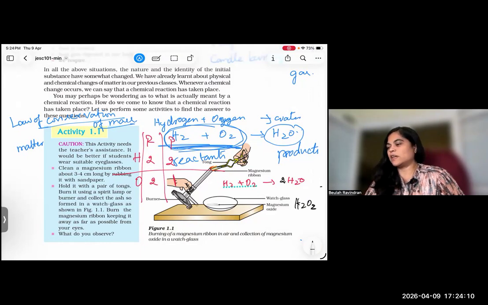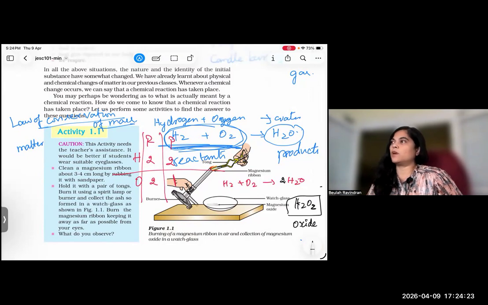That would be hydrogen peroxide, H2O2. It is not water; it is an oxide. H2O is the water molecule. So in order to balance, we should not change the compound. The molecular formula is very important. So 2 should be added in front.